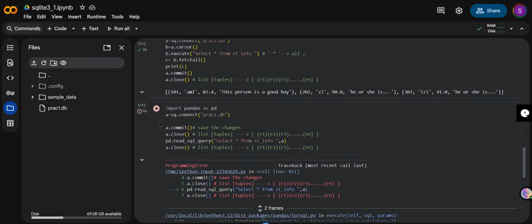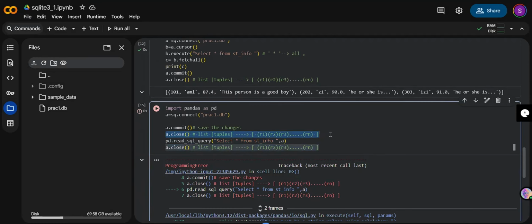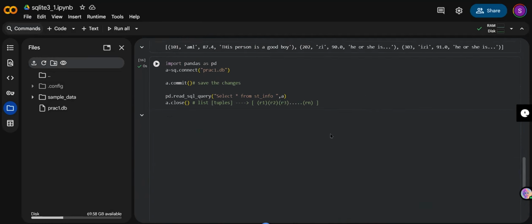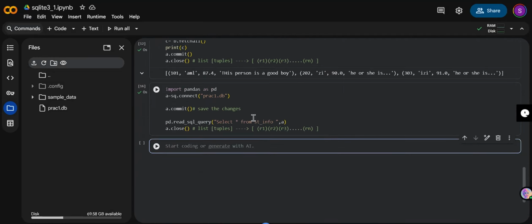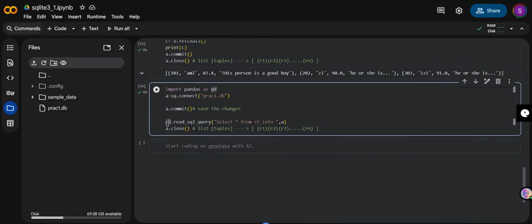Again, check closed. So I just copied the thing, right? I even have to remove this thing, right? I just remove this and commit the changes. So what I will do here, in place of this, I'll write df equals, I'm giving it in a variable. You can give any variable.